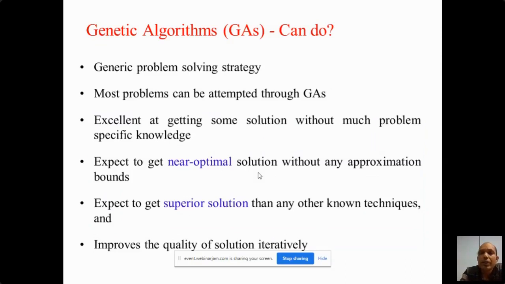Here we get the near optimal solution. It is not necessary to get the optimal solution. After a certain number of iterations you may achieve the optimal solution, but this algorithm also doesn't guarantee the optimal solution.